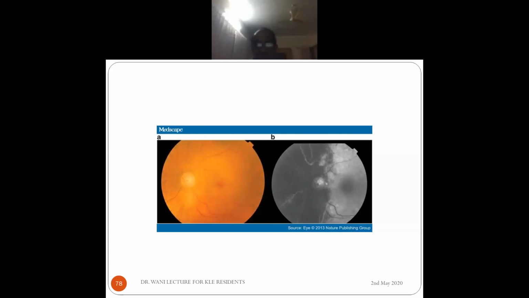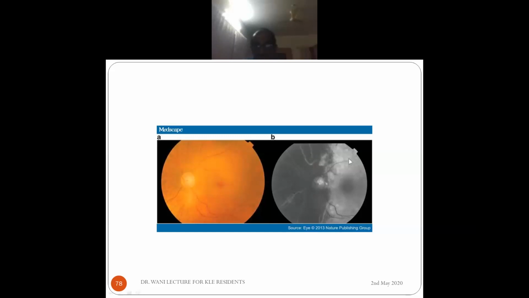Yes, sir. Okay. So in this, what do you see? Actually, it's a very strange case of central retinal artery occlusion. You can see that half of the choroid here, the background is white. That is because the choroid is filling up here, whereas the choroid is not filling up in this part in the fluorescein angiogram. And none of the central retinal artery branches are filling up.